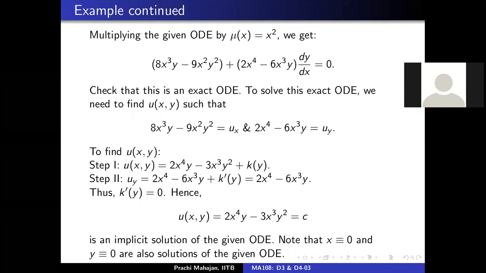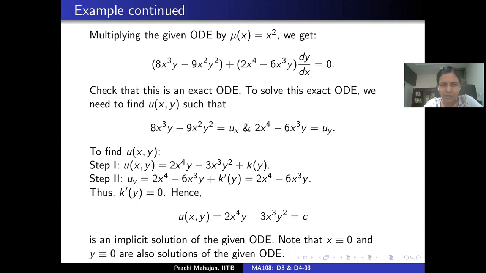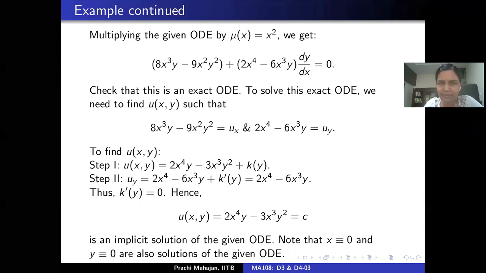Let me think, I'm just thinking aloud here. See, x by y equal to constant is the solution to the given ODE obtained by the systematic approach.